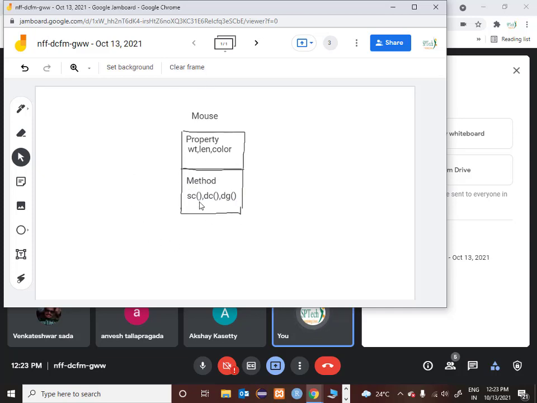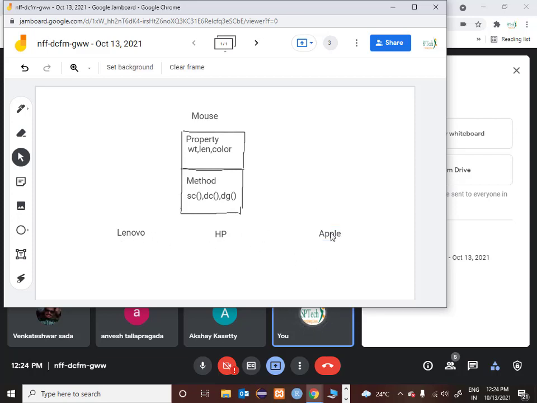Now there are different types of mouses. Let me take one mouse. For example, I am using a mouse called Lenovo. So this is my mouse which I am using. And you may be using one more mouse, probably a mouse called HP. And another person would be using a mouse called Apple. So these are three different mouses I have now.